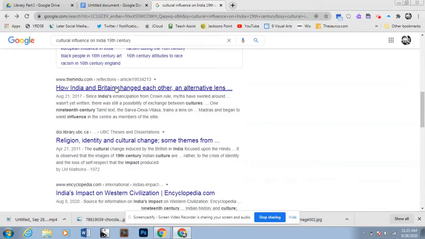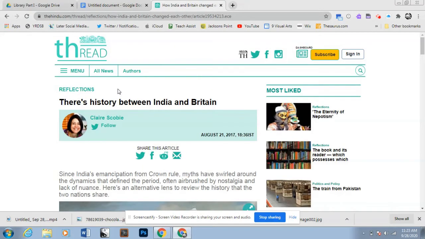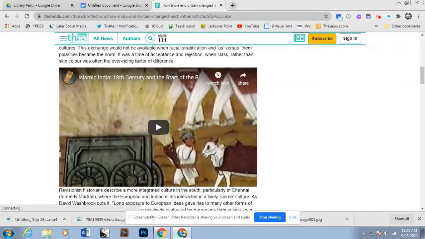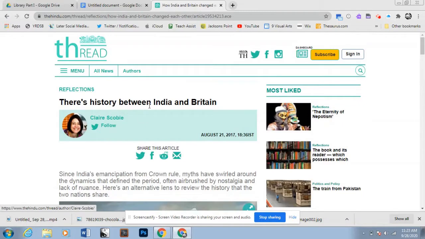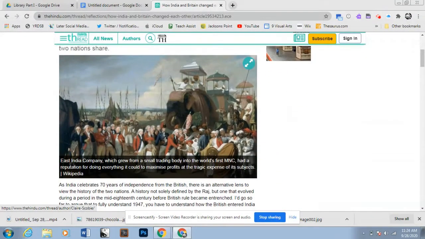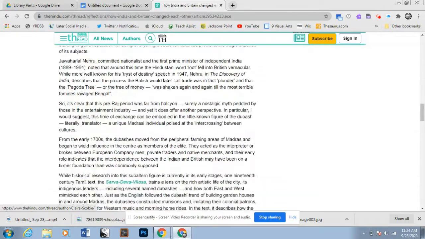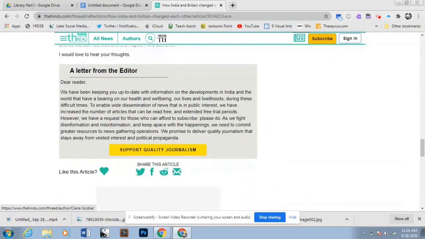And we're going to go next to thehindu.com. Let's check out the date. It's fairly current. The author name and photo and credentials are given at the top. I like that. That's good. It's a .com, but it is also a respected newspaper when you Google it. So if we were to do a separate Google search on The Hindu to find out more about that publication, then we would get more information that way. The article refers to texts and quotations from respected leaders. So that's for accuracy. So it seems to me, by looking at this, that the information can be very trusted. It's using first-hand accounts.